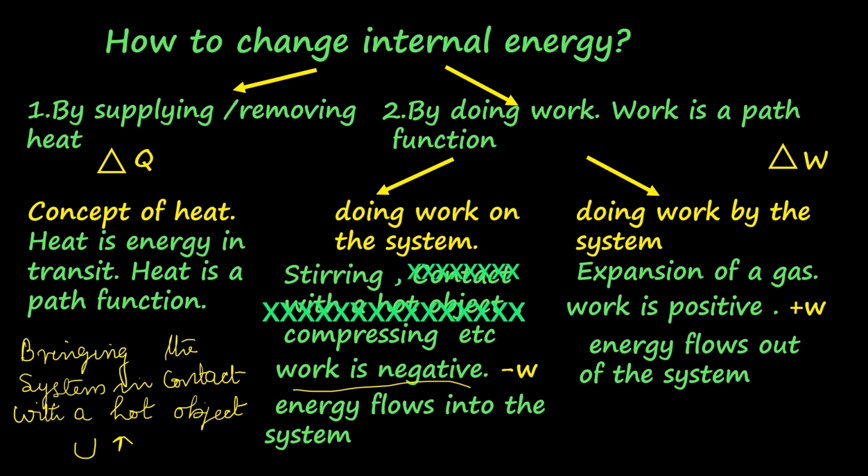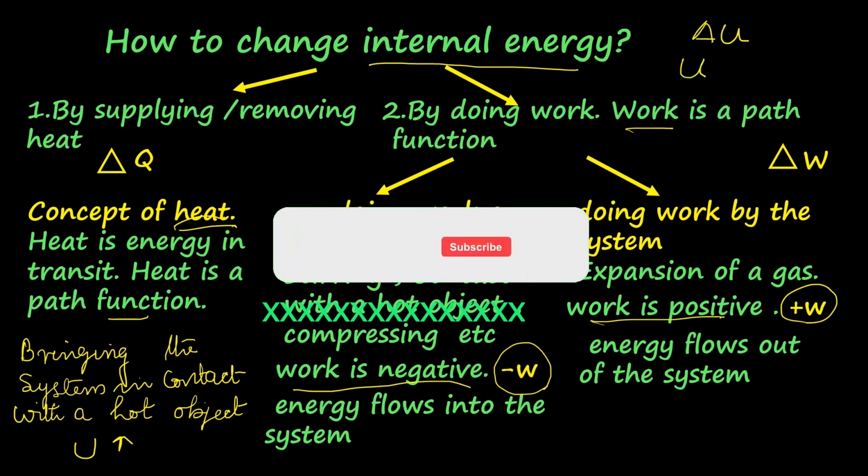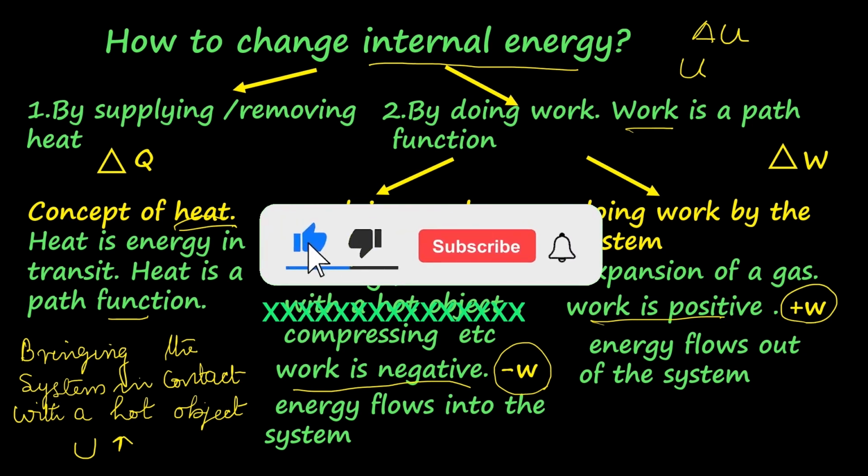So the concept of work is that when work is positive, energy is lost by the system. When work is negative, energy is gained by the system. So internal energy can be increased by doing work on the system, and internal energy can be decreased by doing work by the system. So when work is done, there is change in energy. Internal energy is a state function. It is a characteristic feature of the thermodynamic system. Heat and work done are not characteristic features of a thermodynamic system. I hope it is clear.